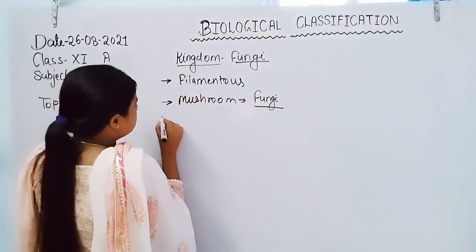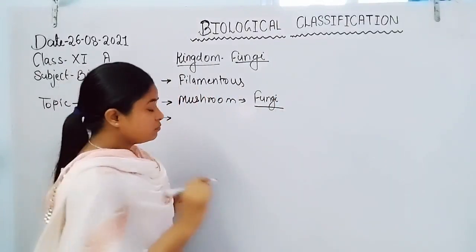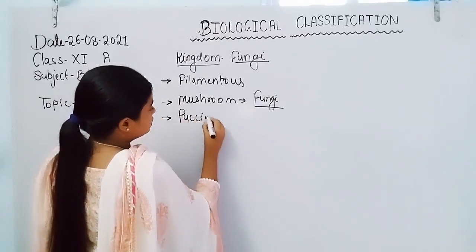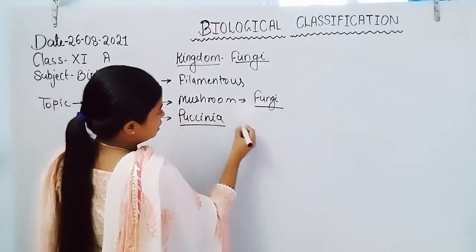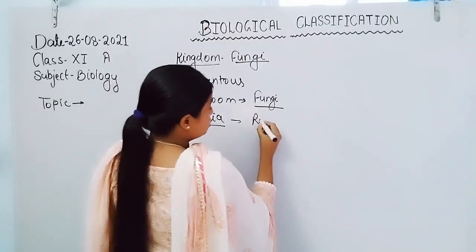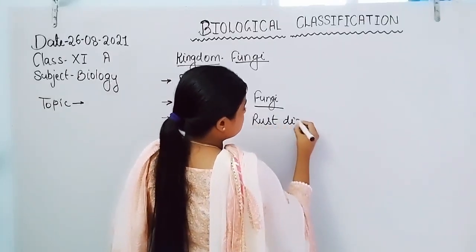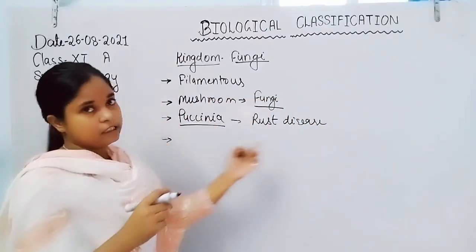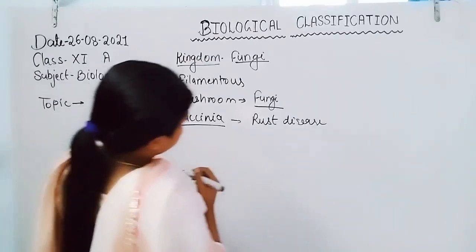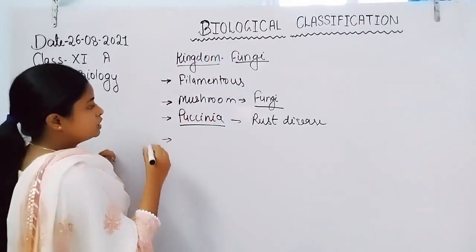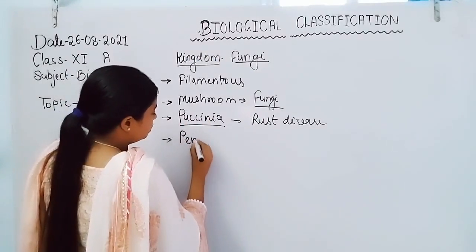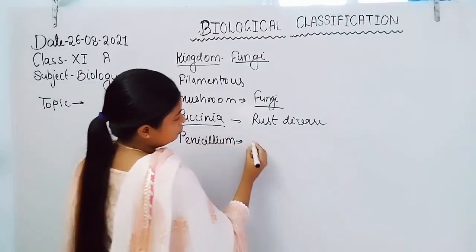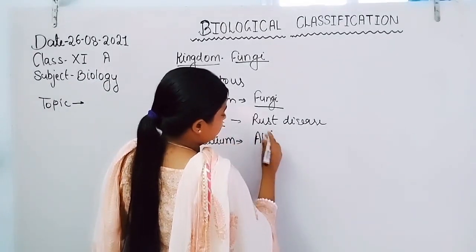If we talk about parasites, an example is Puccinia, which causes rust disease on plants. That means they are parasites on plants. Some others are useful for humans, such as Penicillium notatum, from which we obtain antibiotics.